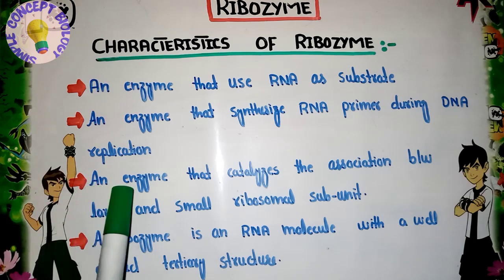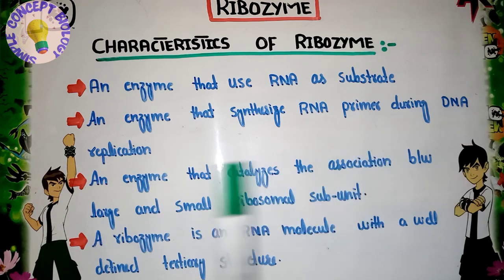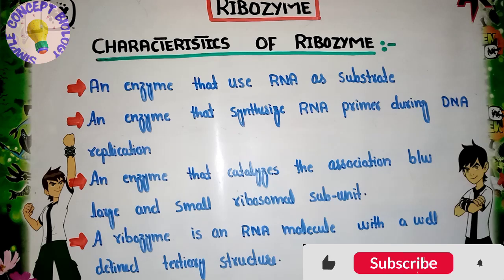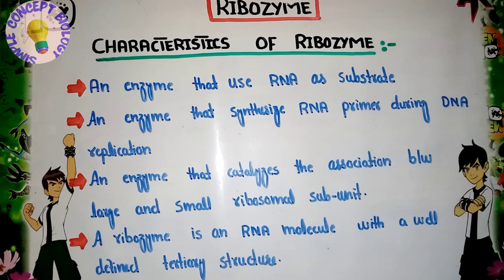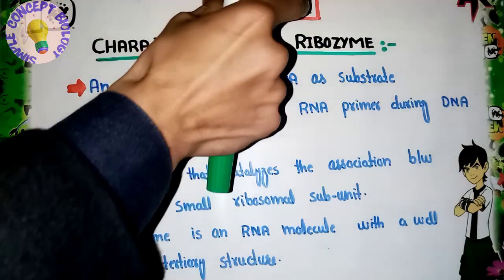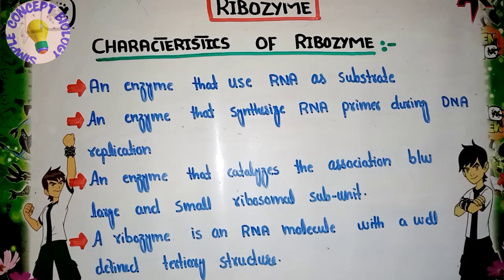Now the third one is an enzyme that catalyzes the association between large and small ribosomal subunits. As you know, the ribosome is made from two units. One is called the small unit, and the other is the large unit. To catalyze the association between the small and large units of the ribosome, this is done by an enzyme, and this enzyme we call a ribozyme.